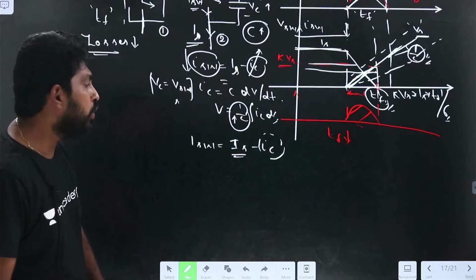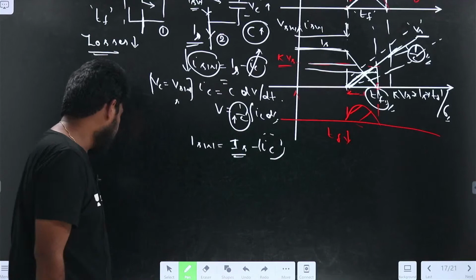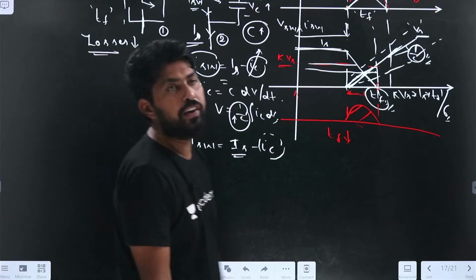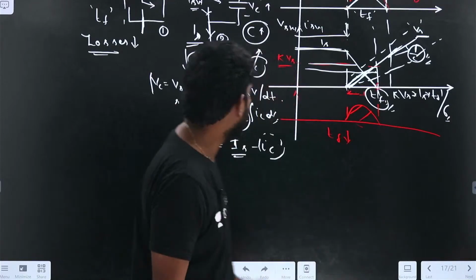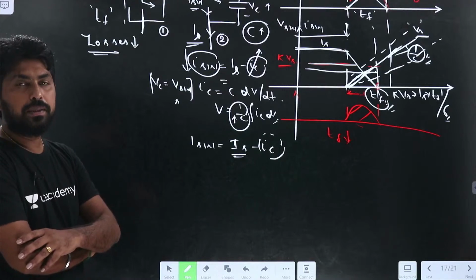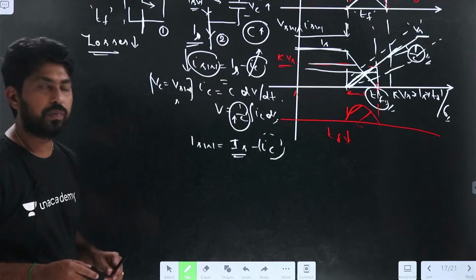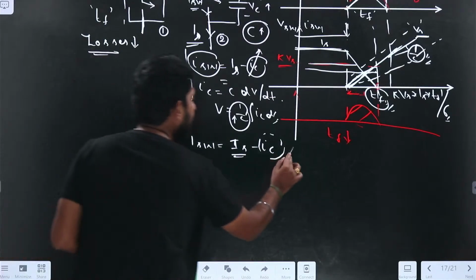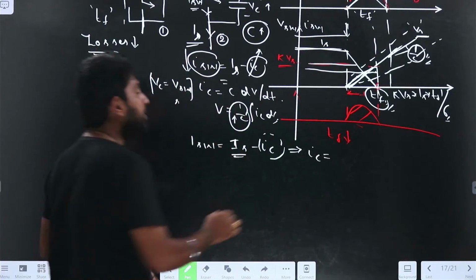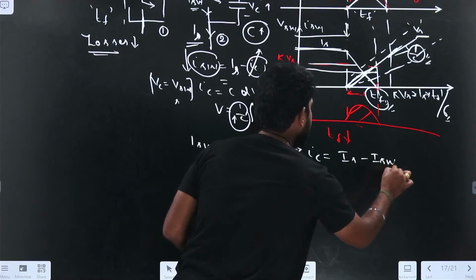If you have any doubt till now, you can ask, guys. Otherwise we will continue here. So let us find the IC from this. IC equals IS minus ISW.